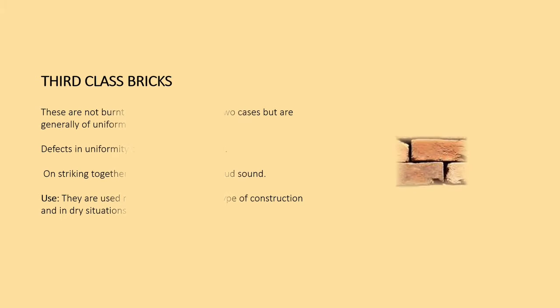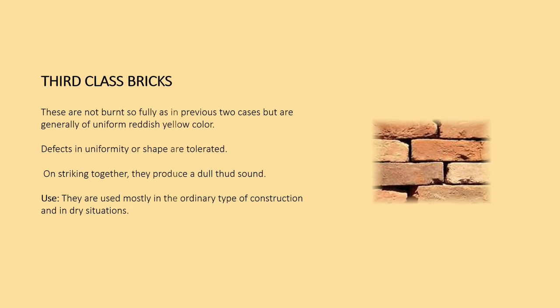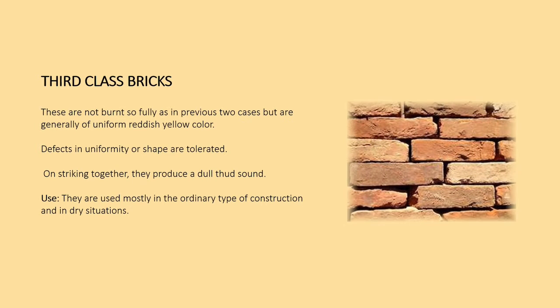Now we have third class bricks. These bricks are ground molded and they are burnt in clamps. These bricks are not hard and they have rough surfaces with irregular and distorted edges. These bricks give a dull sound when struck together. They are used for unimportant and temporary structures at places where rainfall is not heavy.